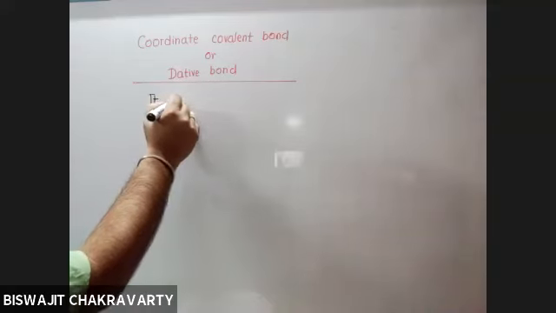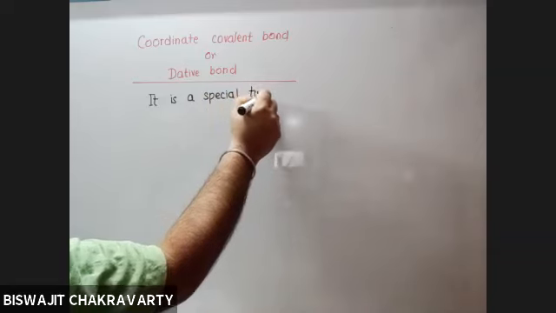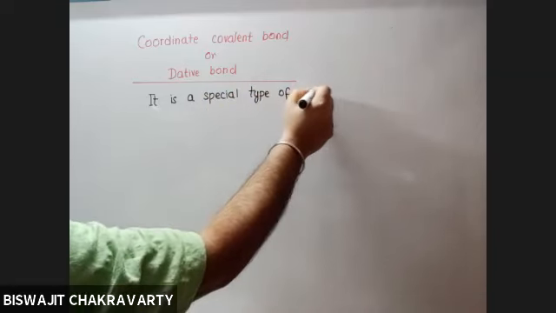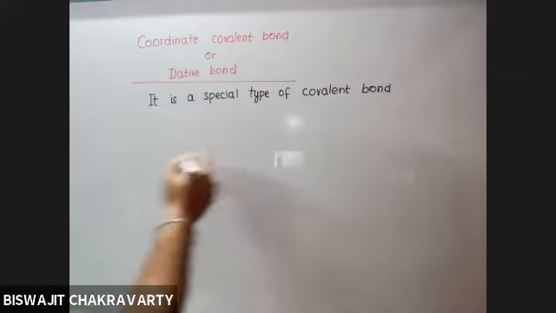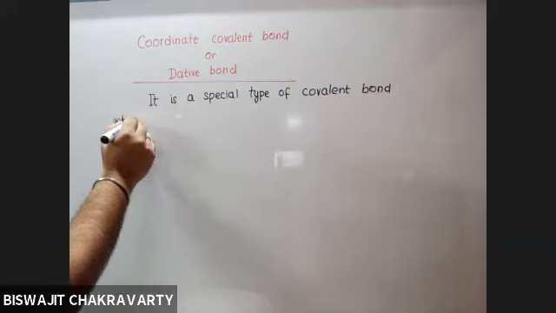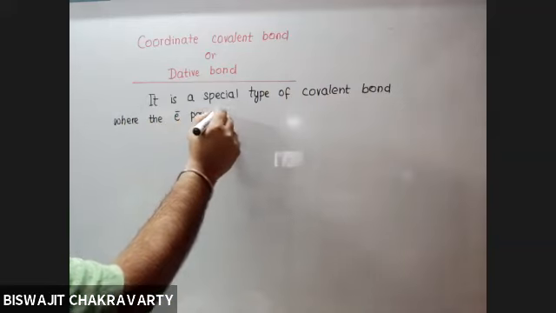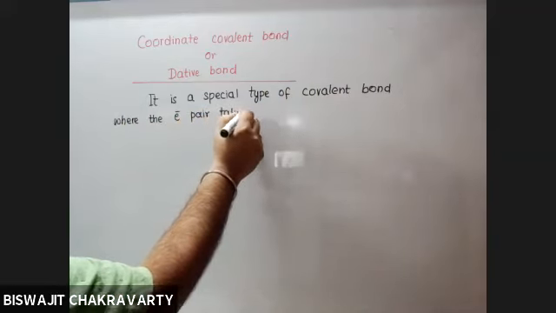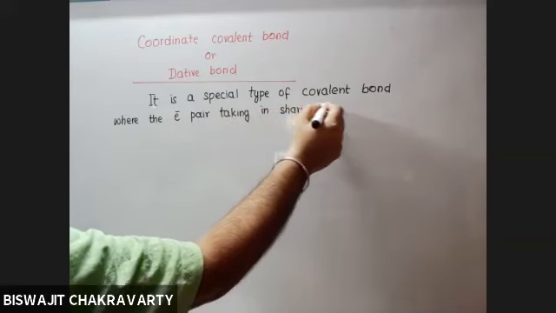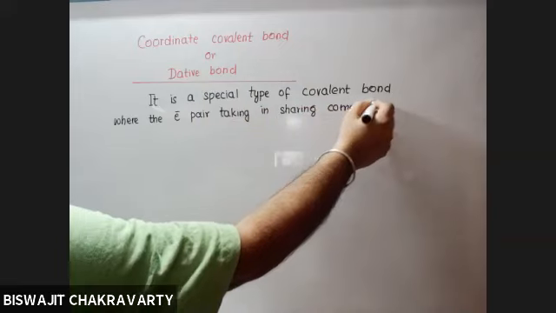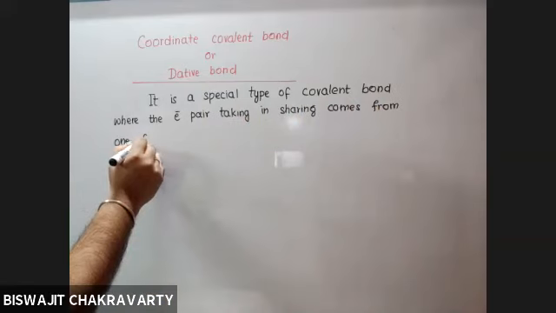It is a special type of covalent bond where the electron pairs taking part in sharing come from one of the atoms.